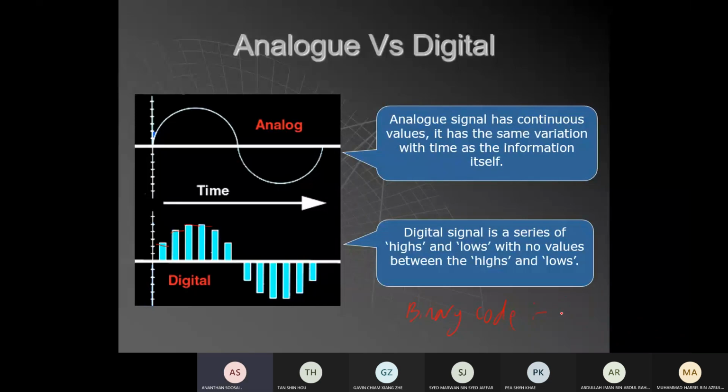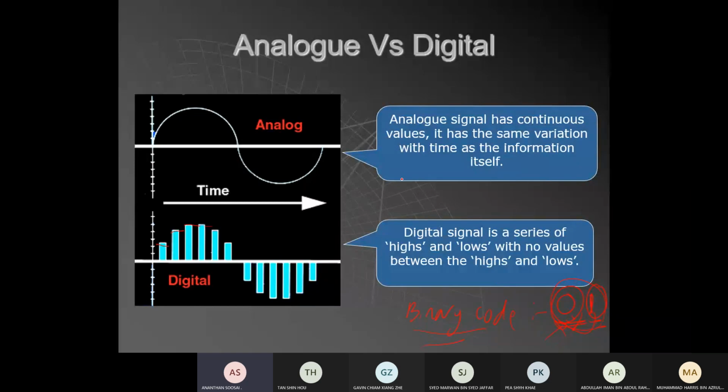Binary code is made of only two numbers, 0 and 1. The digital signal is made by this binary code, only 0 and 1. So this is why it's called high and low voltage. High is 1, low is 0. We will discuss this in depth.